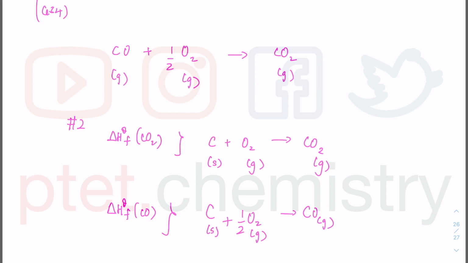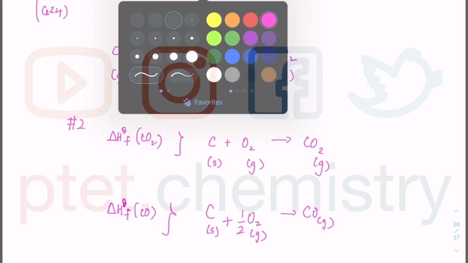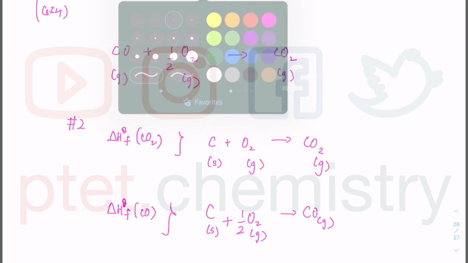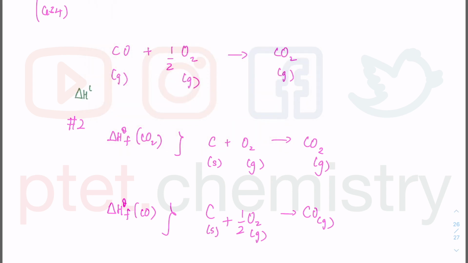What can I see? Okay, I think I see what is happening now. Let's see, if I have delta HF, then I know the formation of the element is 0, and I know this is readily, that is what they say, burn readily. This will relate more to A2 energetics, but you should know that the delta H reaction will be lesser than 0. It's exothermic because you are doing combustion of a substance.